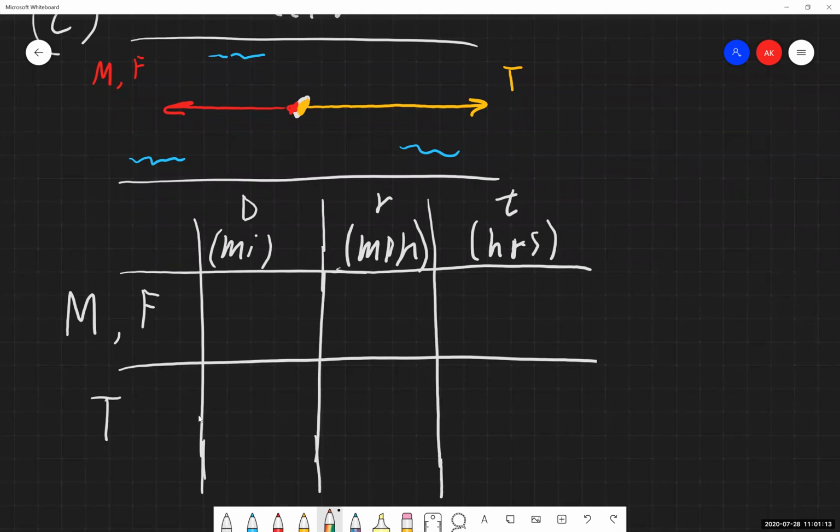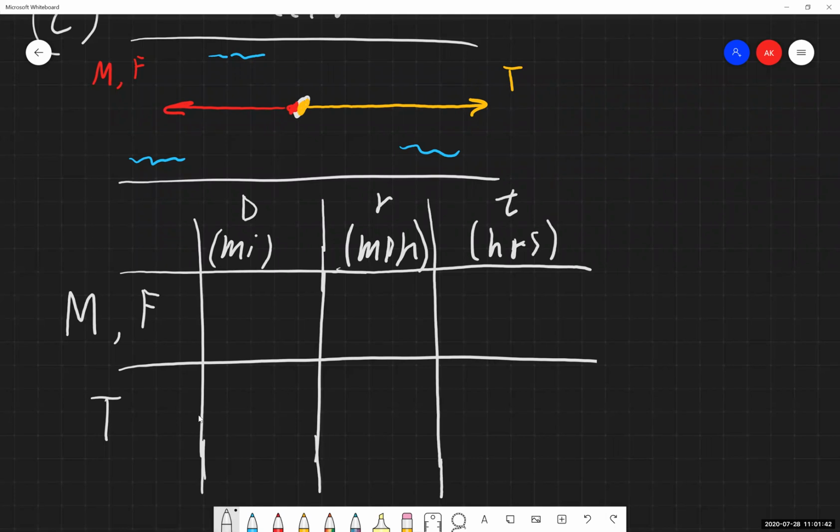The two boats have identical top speeds in still water. After 3 hours of traveling at the boat's top speed, Michael and Franklin are 8 miles up the river, and Trevor is 24 miles down the river. Determine the speed of each boat in still water and the speed of the river's current. So we need to start filling in things inside this table from that.